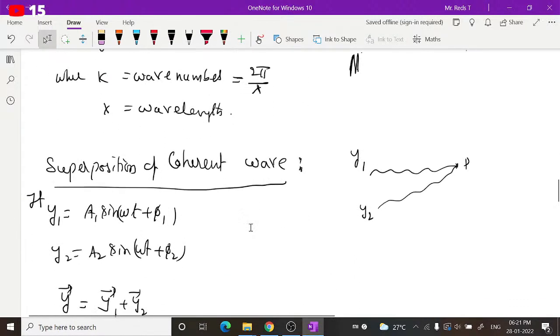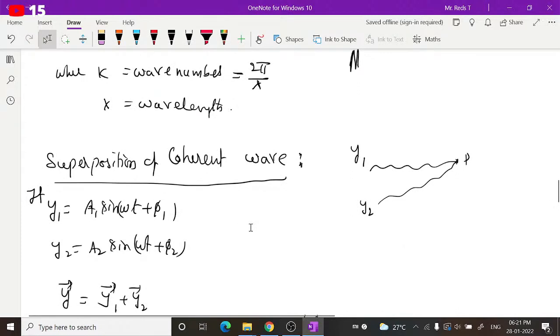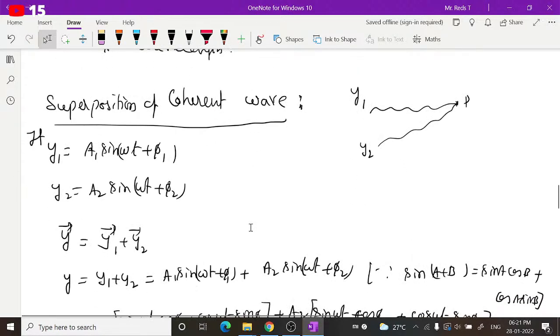Now, let us discuss the superposition of coherent waves or light waves. If we consider two waves, the displacements of those two waves are represented as y1 and y2, which are given by y1 equal to a1 sin(omega t plus phi 1), and y2 equal to a2 sin(omega t plus phi 2). That means they have different amplitudes. If you consider two waves of slightly different amplitudes and the same angular frequency, and initial phases are different, then after some time, if they meet at some point, they will meet together.